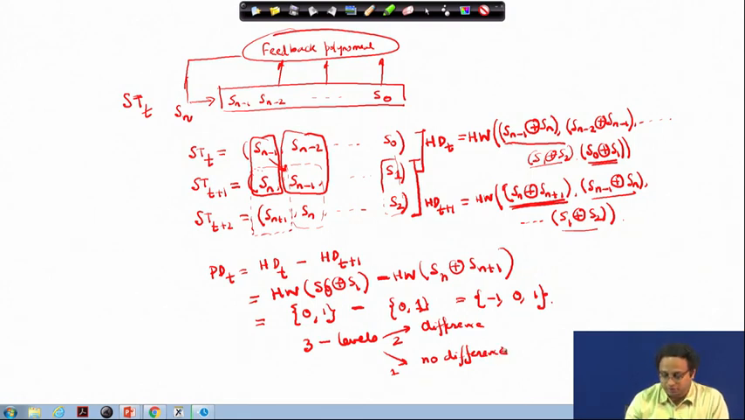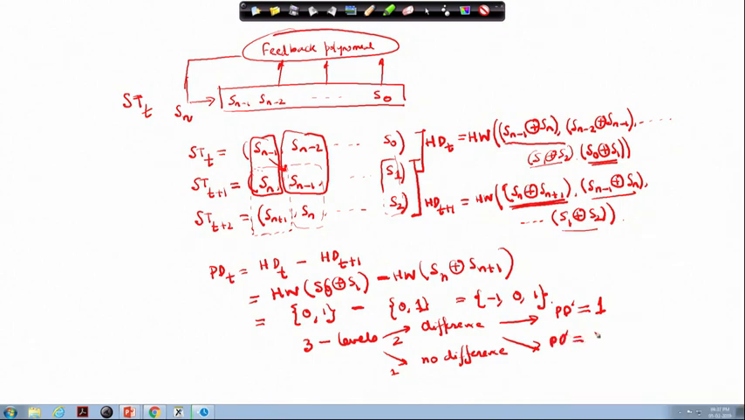In this case we will have the PD dash value as 1, whereas in this case your PD dash value will be 0 because there is no difference. So you see that the power of my attack depends on my ability to correctly calculate this PD dash, which means correctly distinguishing the non-zero difference from the 0 difference.